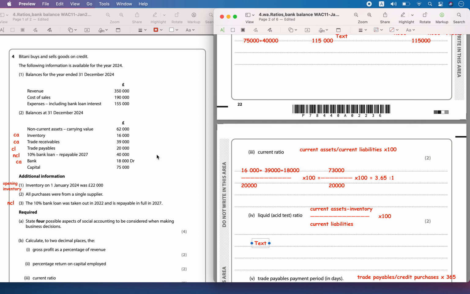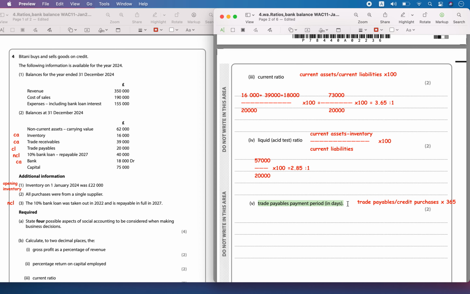So 18,000 plus 39,000 is equal to 57,000, divided by the current liability, which is 20,000. That is equal to 2.85 to 1.